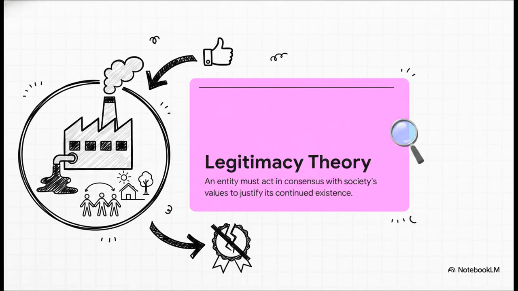And this concept of character extends to the corporation itself through social relativism and legitimacy theory. Basically, a company doesn't operate in a vacuum. It has a social contract. To maintain its legitimacy and justify its continued existence, it has to harmonize with society's values. Pumping toxic waste into a river shatters that social contract, totally destroying the company's legitimacy in the eyes of the public.